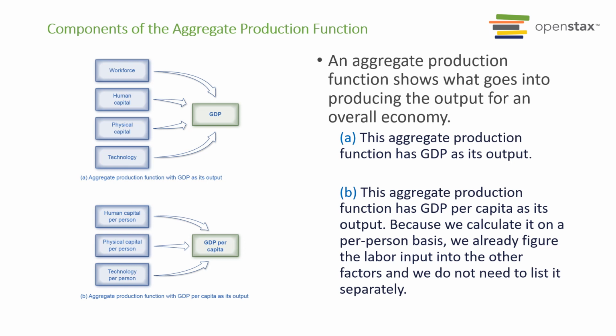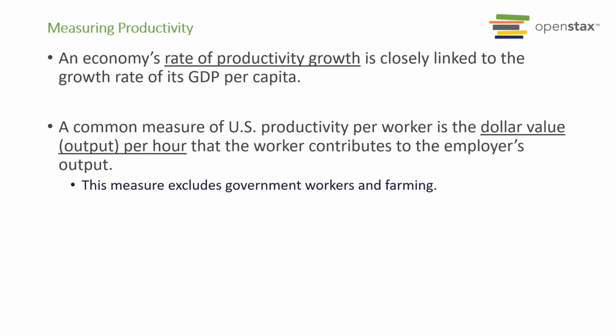Now for our GDP per capita, the per person GDP, we're only looking at three variables here. It's our per person human capital, our per person physical capital, and also our technology per capita. So basically, imagine this is the equation here, and we're dividing each side. Because of the close relationship between our worker productivity and our GDP per capita, a common measurement to see how productive our US workers are is the dollar value of production per hour that workers can contribute to the employer's total output.